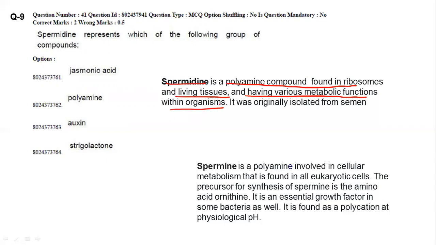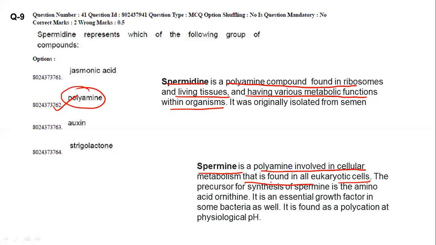But why is it called spermidine? Because it was originally isolated from semen. Spermidine is a polyamine compound. Another is spermine. Spermine is also a polyamine compound involved in cellular metabolism and found in all eukaryotic cells.